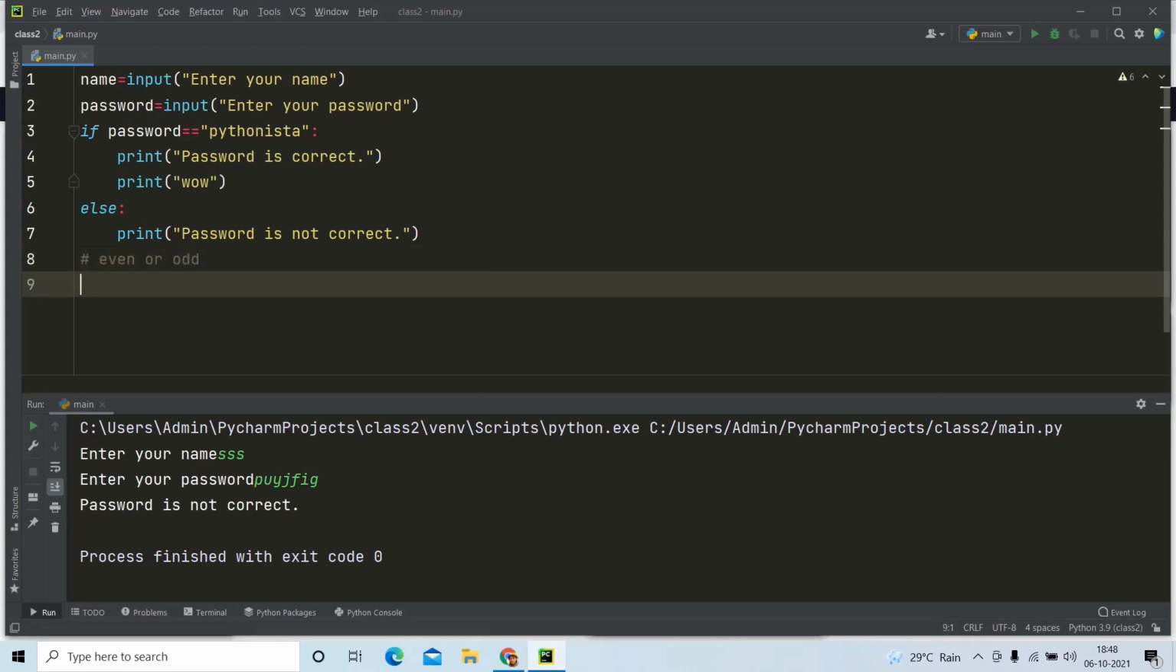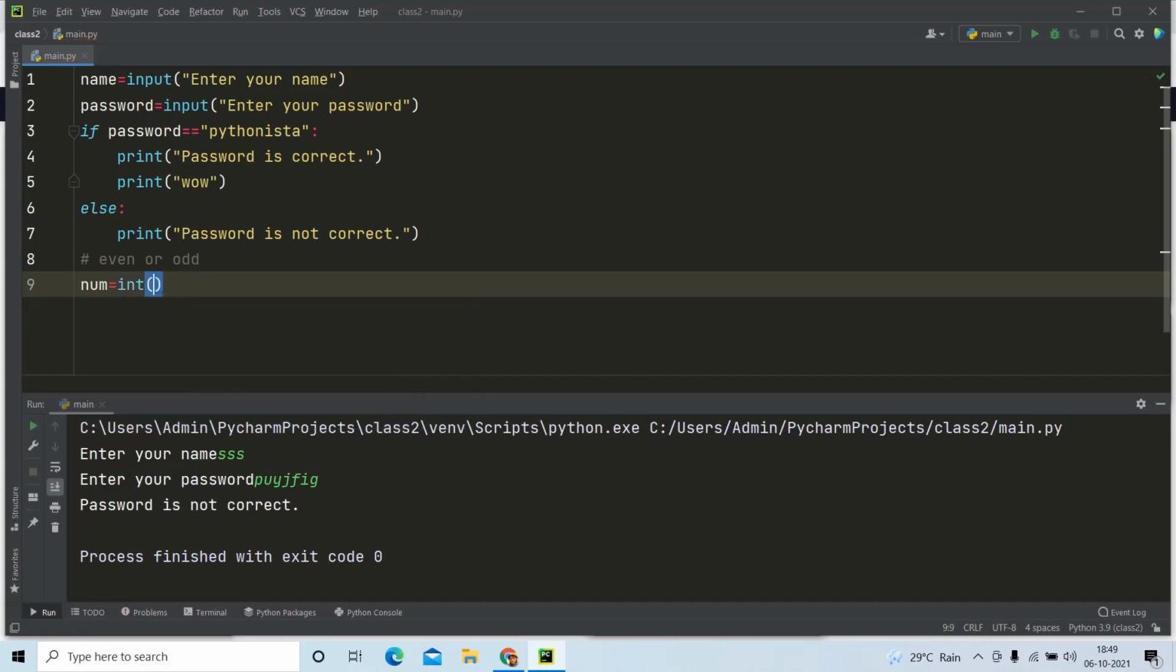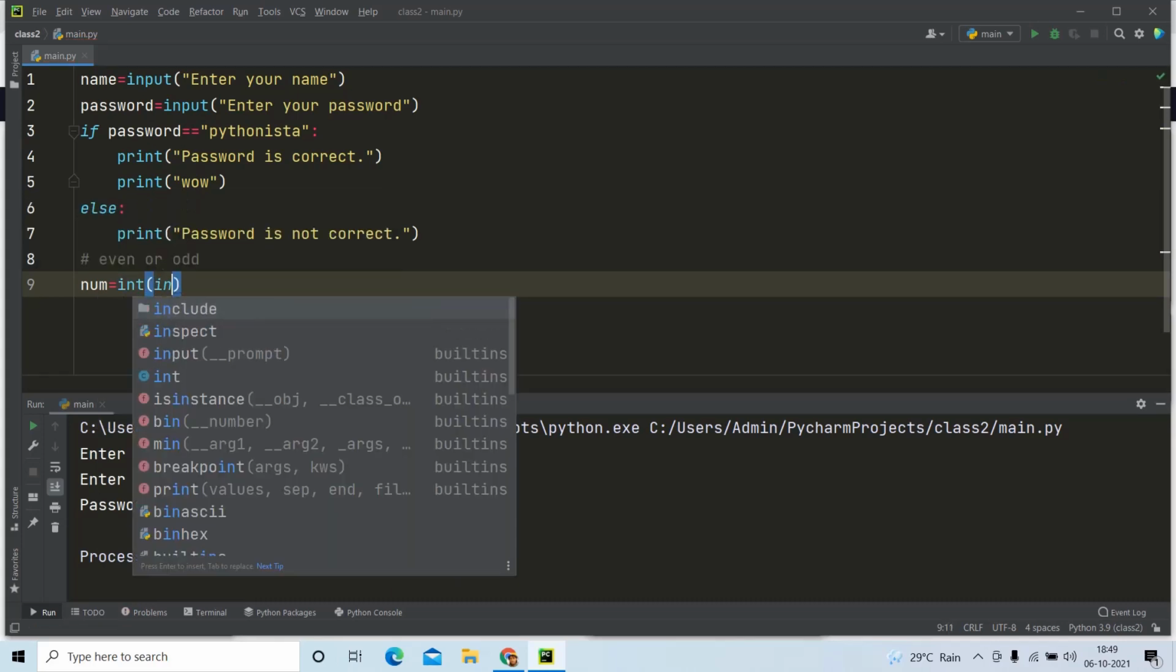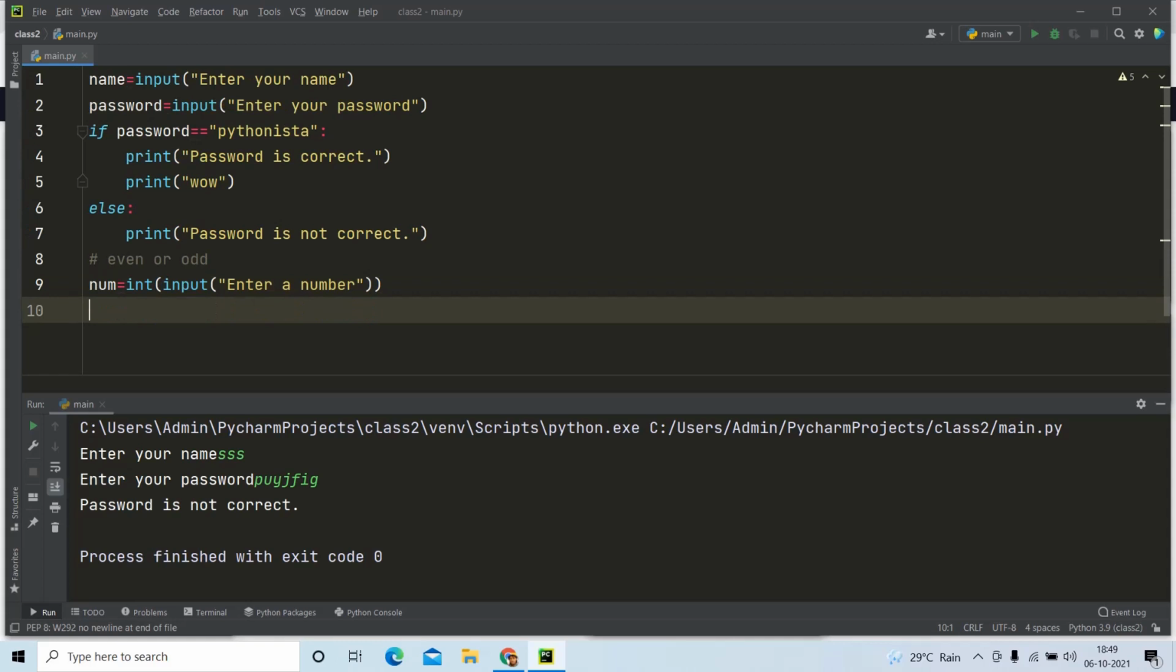So for that, as we know before, we are going to get the input from the user. Num is equal to the input which the user is going to give, which is going to be an integer. So I am writing int and I am writing input. Enter a number. So we got the input from the user.